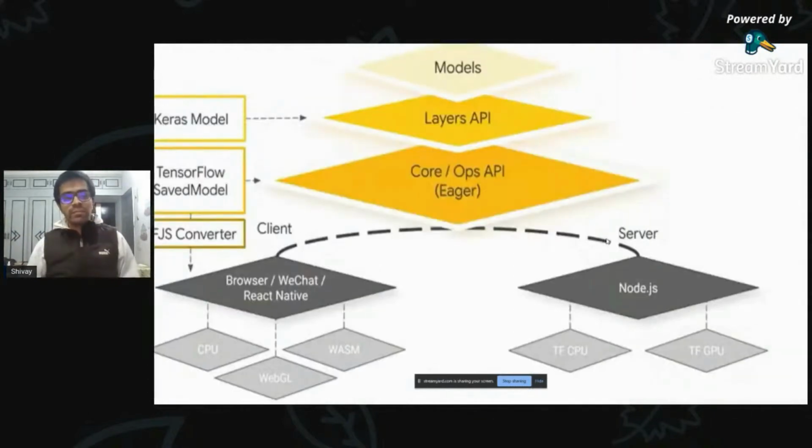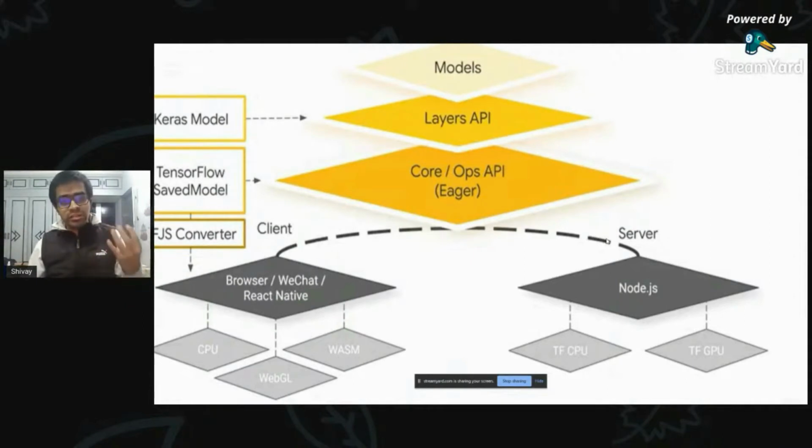So this is a very good example of how the flowchart looks. On top we have the pre-built models. Then, if you go lower in abstraction, we have the Layers API that is analogous to the Keras model. And finally we have the core or the Ops API, the low-level API, which will help you write TensorFlow based models directly in JavaScript, or you can utilize, as I've already talked about, the TensorFlow JS converter that helps you convert Python-based machine learning models into JavaScript that you can then use. And you can use them either on the client side or on the server side.